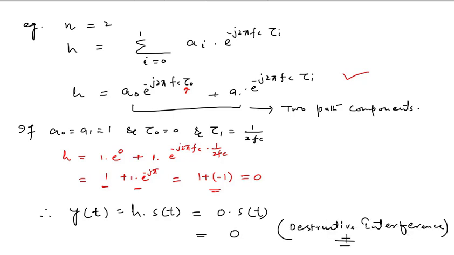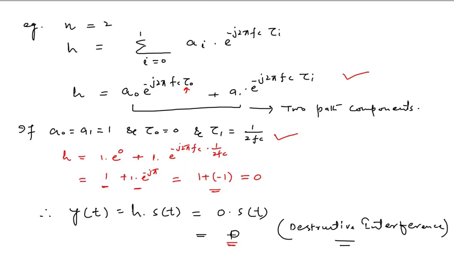So what we did here, we took a case of a two path scenario, made some assumptions, and did these substitutions in this equation. After solving the equation, y(t), the received signal at the receiver end, becomes equal to 0. This kind of situation is called destructive interference.